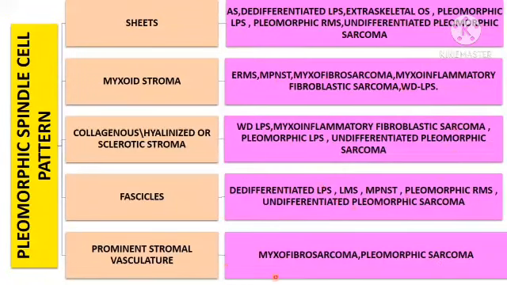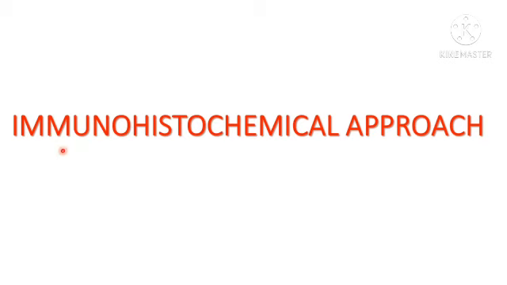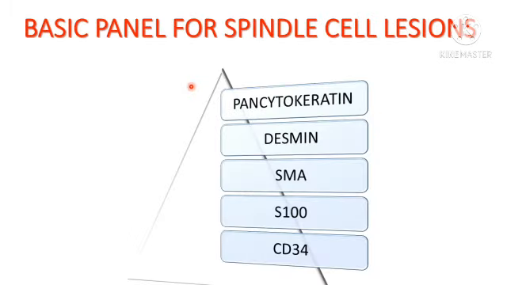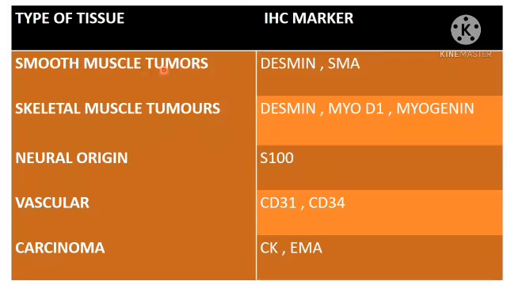Most of the tumors have more than one pattern, so no need to worry. If you remember a few classical things, you can write. Now the final approach, immunohistochemical approach. The basic panel for spindle cell lesions: pancytokeratin, desmin, smooth muscle actin, S100 and CD34. Based on the type of tissue, for smooth muscle tumors, you can go for desmin and smooth muscle actin. For skeletal muscle tumors, desmin, MyoD1 and myogenin.